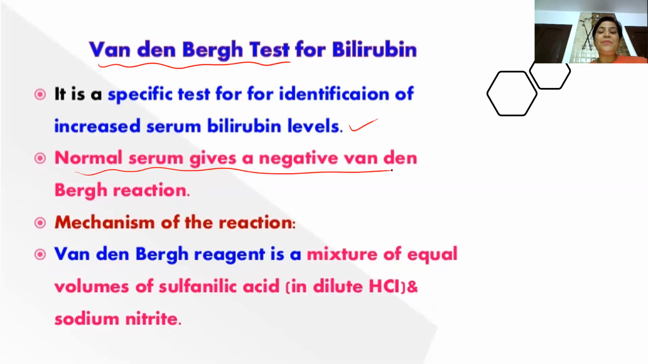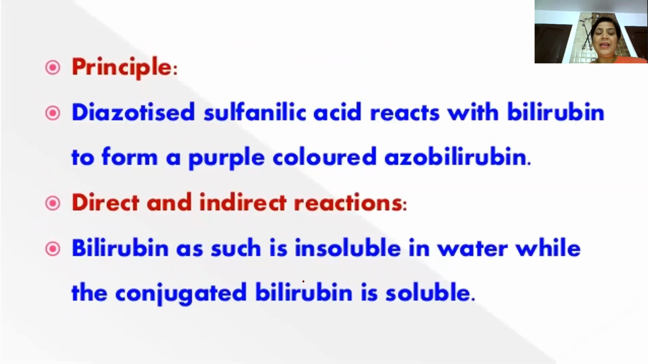Now, what is the principle, the rationale behind this? This reagent is actually a mixture of sulfanilic acid in dilute HCl with sodium nitrite. The mixture is diazotized sulfanilic acid. And what is the principle? This diazotized sulfanilic acid actually reacts with bilirubin to form a purple color azobilirubin. It's a dye, a purple color dye is produced.